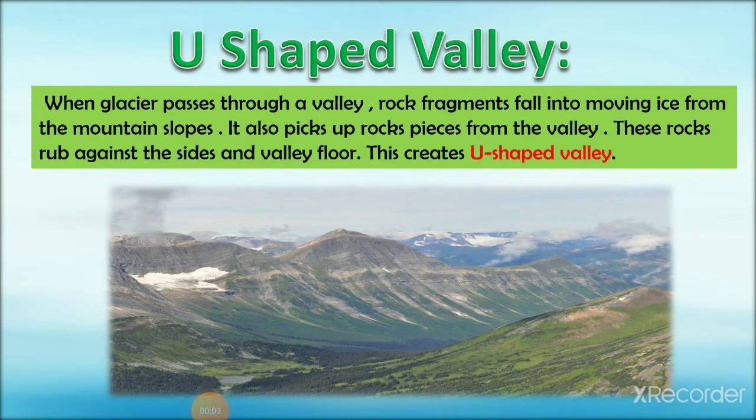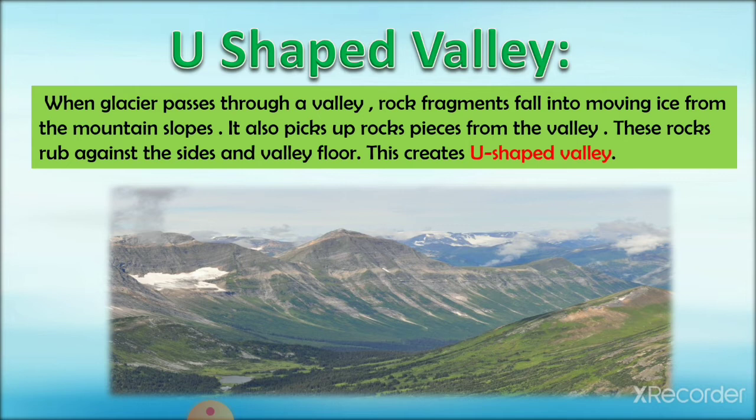U-shaped valley. When a glacier passes through a valley, rock fragments fall into the moving ice from the mountain slopes. As we know, a glacier is a frozen river, and when it passes slowly through a valley, the rock fragments on the way fall into the moving ice from the mountain slopes. It also picks up rock pieces from the valley.